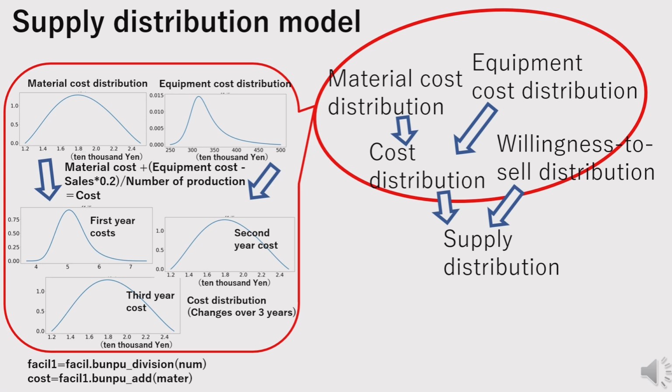However, over time, the equipment investment is depreciated annually, which causes the cost to decrease year by year as sales increase. As shown in the formula, 20% of the capital investment is depreciated each year based on annual sales. The remaining value of the equipment is divided by the number of units produced, and this result is added to the material cost to calculate the total cost. The simulation assumes a 3-year timeframe. In the first year, the cost distribution includes both the material cost and initial equipment cost. From the second year onward, as the equipment cost is depreciated, the cost becomes primarily composed of material cost only.